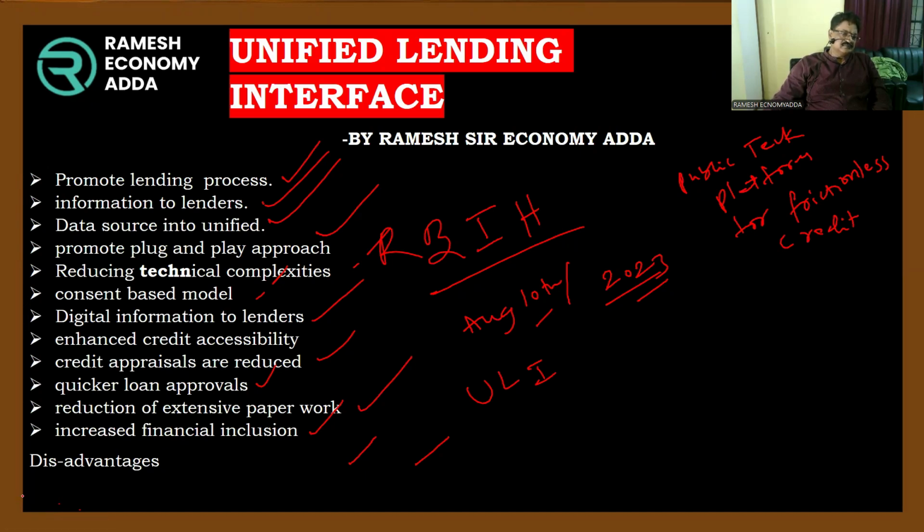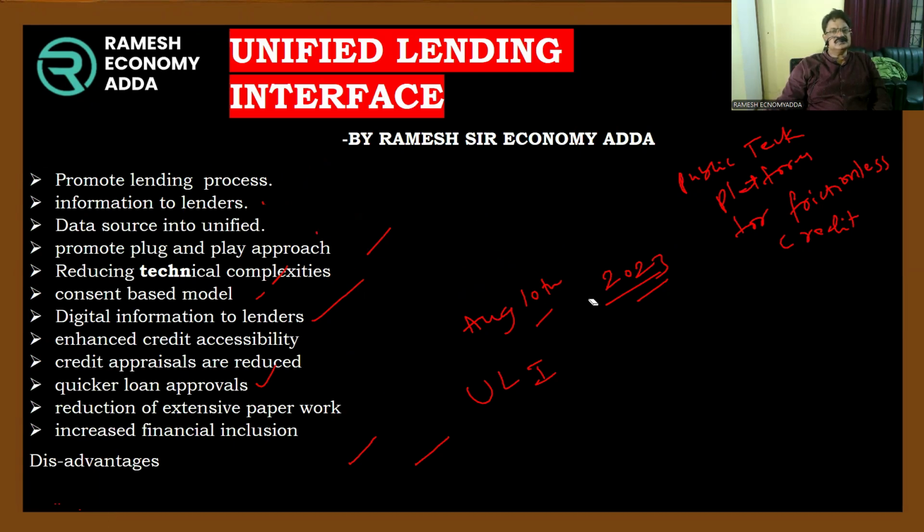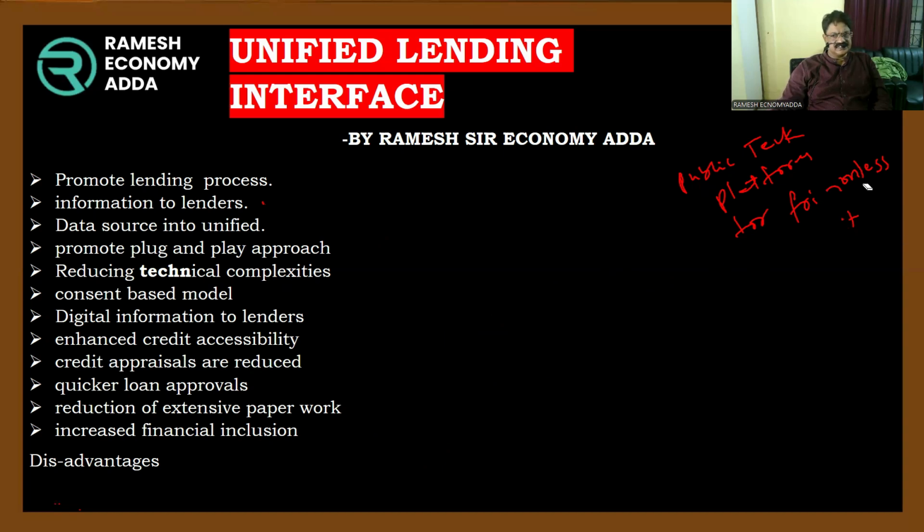So today, in the current economy area, it is ULI. That is Unified Lending Interface.